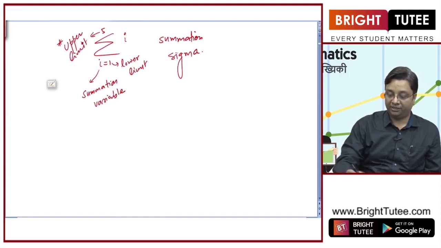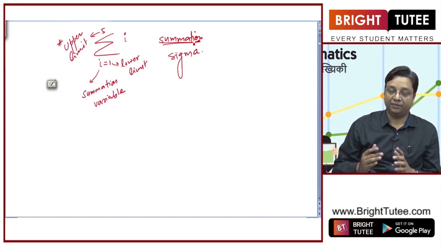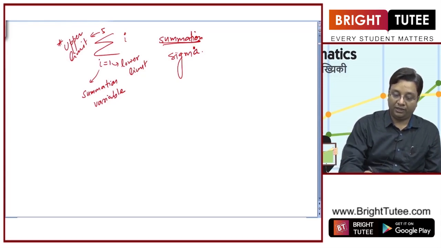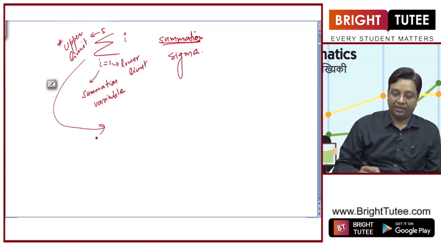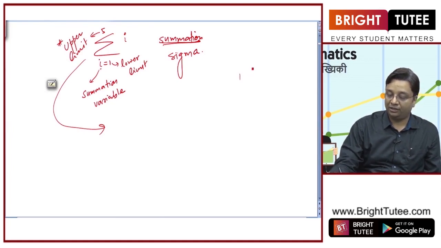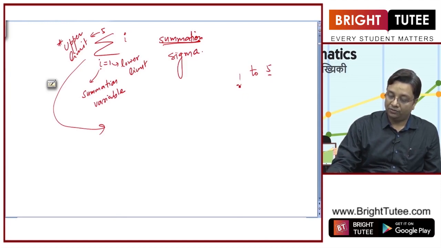Now what does it mean? Summation means sum, okay. So how will you expand it? Look at the summation variable. The summation variable varies from 1 to 5. 1 is the lower limit, 5 is the upper limit. So when you go 1 to 5, you have to consider all the integers 1, 2, 3, 4 and 5.